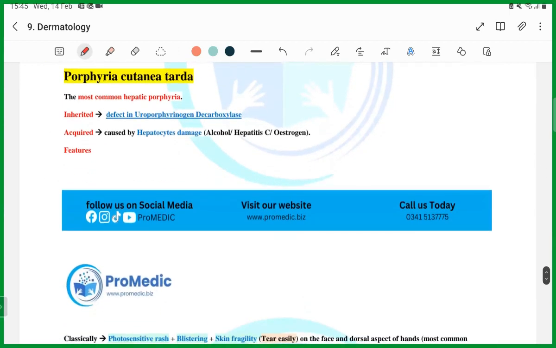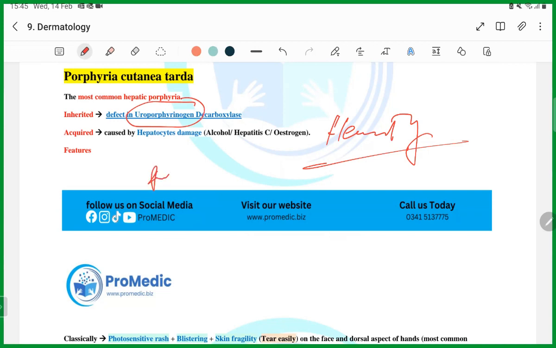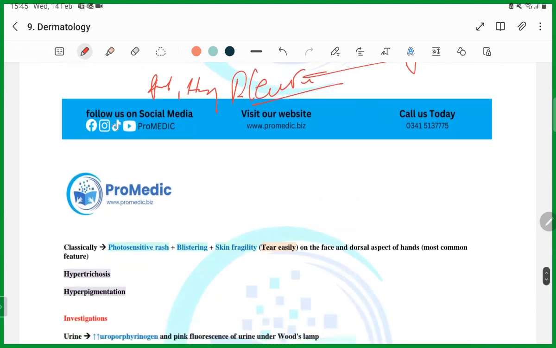Porphyria cutanea tarda, we have read that in hematology. If you remember hematology, we read porphyria cutanea tarda, guys. So I'm going to revise it again so that you should know. Most common hepatic porphyria, this is the enzyme which is deficient. And if you get a question that the patient has pruritus, has hepatitis C, and is having a blistering rash, guys, it is porphyria cutanea tarda.